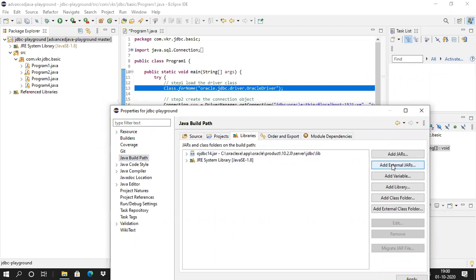See, this OJDBC14.jar is coming from Oracle.